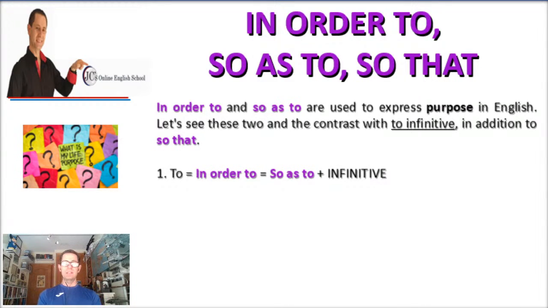Now, to is the same as in order to and the same as so as to plus infinitive. After to, you need an infinitive. After in order to, you need an infinitive.